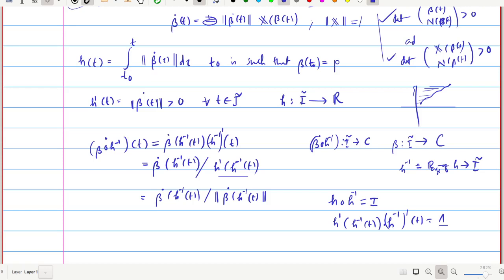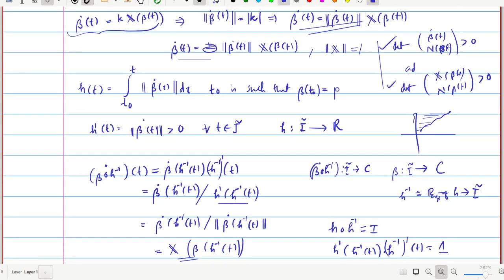So this can be written as x of beta of h inverse of t. That is because we have already got the equality that beta dot t is equal to norm beta dot t into x of beta of t. So whenever we have beta dot t divided by the norm of beta dot t, we can replace that by x of beta of t.